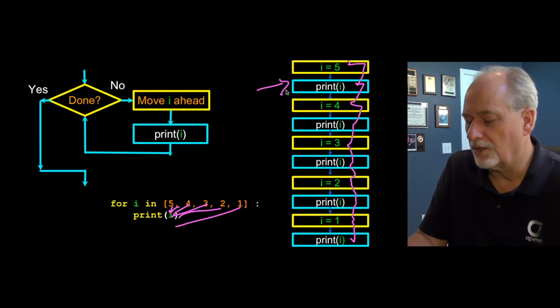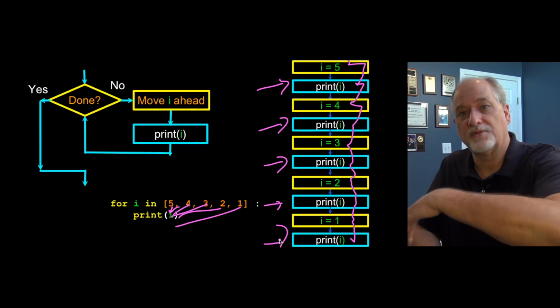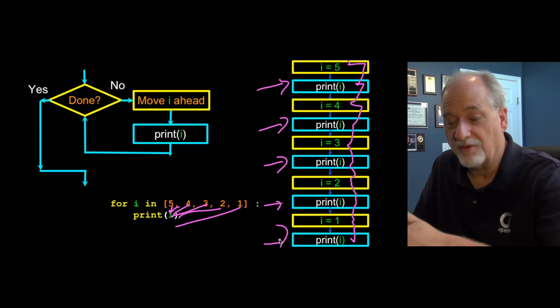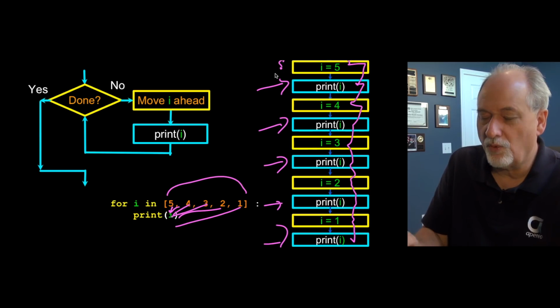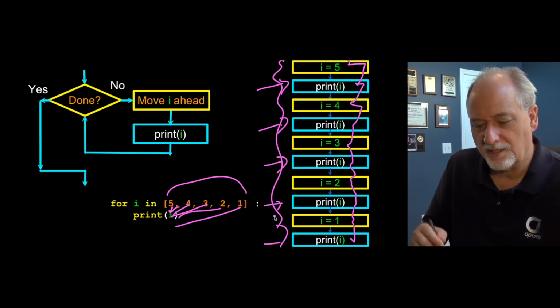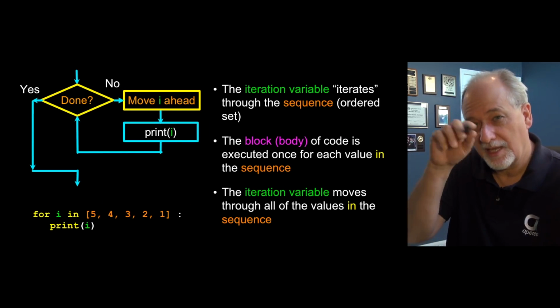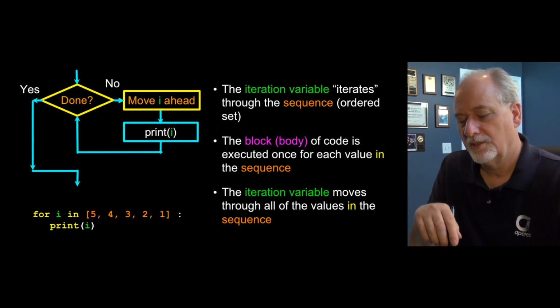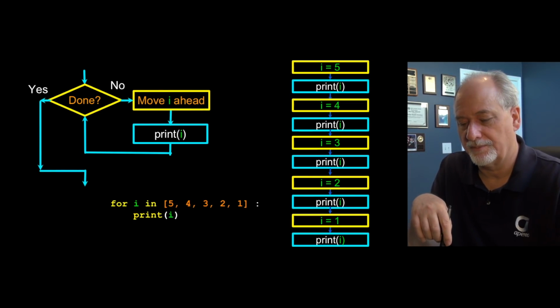All we know is our code was run 5 times, and by contract, each successive time we get a different value for i, and the value for i is taken from this set. This is just one way to think about it, and it's not actually how it really works, but it is also logically the contract that Python is making for us.